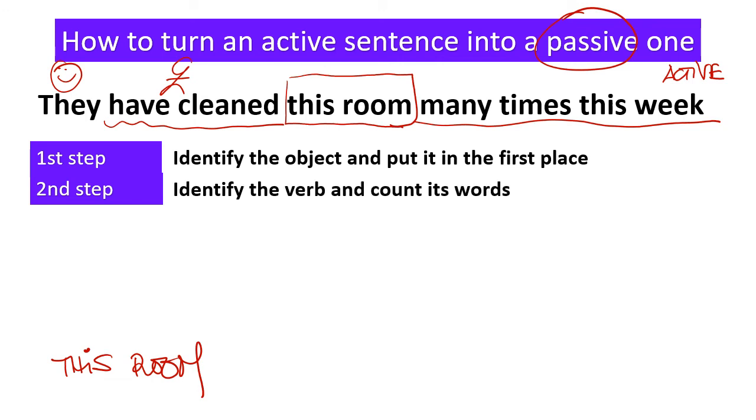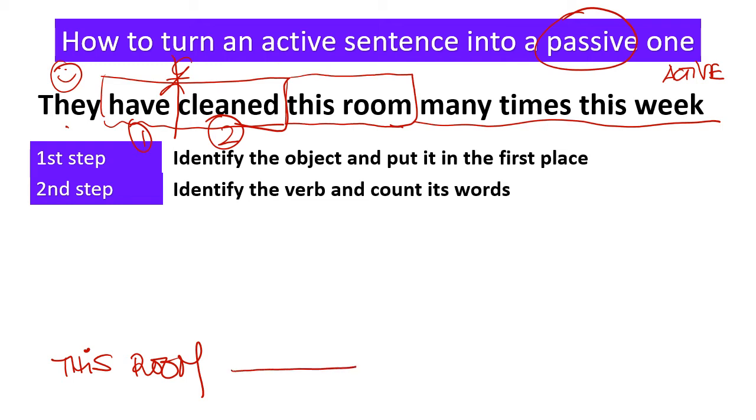Second step, I have to identify the verb and count its words. In this case, they have cleaned. This is the verb. And I'm going to count all the words. I have two, one and two words. Now, always, when you're turning an active sentence into a passive sentence, you have to have one more word.